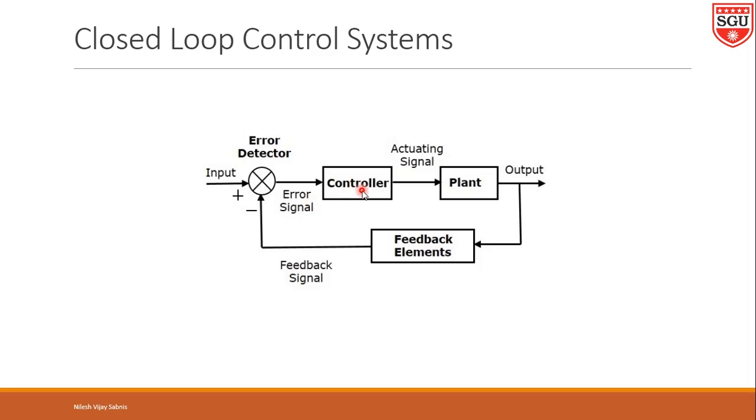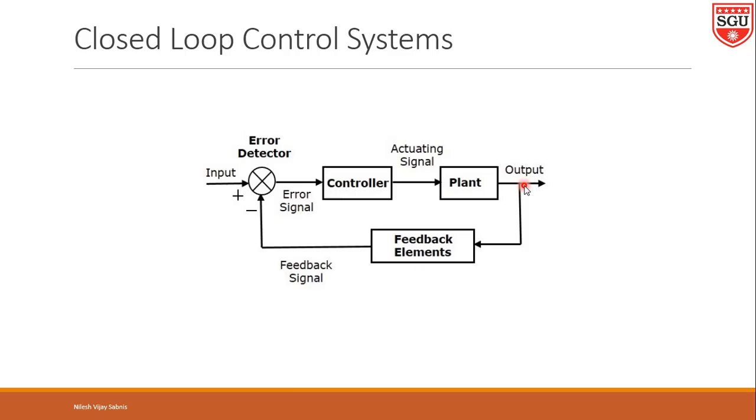Here is the controller. That controller does the work of controlling the heating plant. That signal is given to the heating plant. In accordance with that, the heating plant, which is nothing but a furnace, will adjust its temperature. That temperature is given to the room.